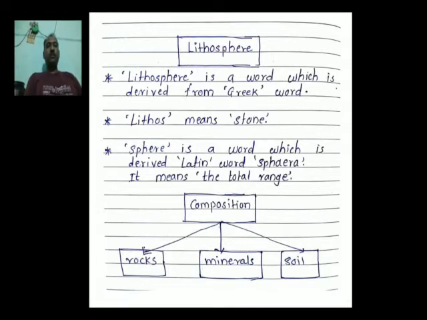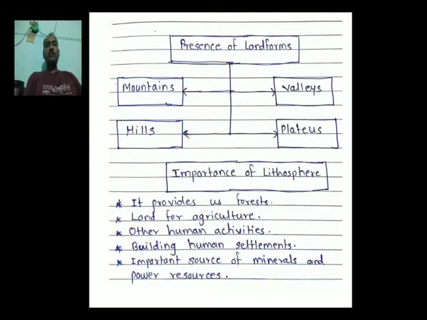Now we have to understand how this layer is composed. This layer is specially composed by three important things. First, rocks, second, minerals, and the third, soil. Apart from this, we always find different types of landforms on this sphere, such as mountains, hills, valleys, and plateaus.